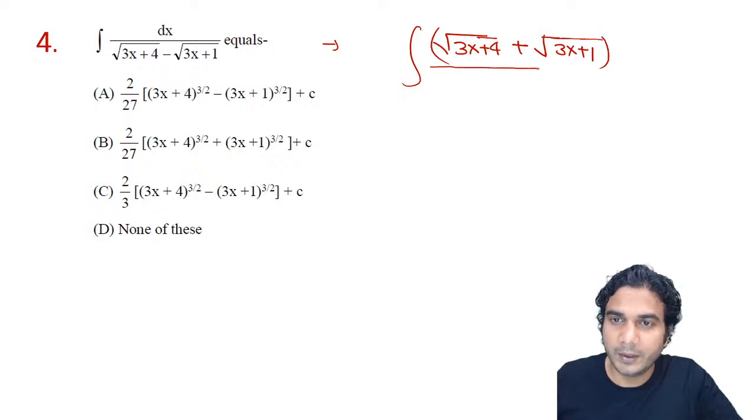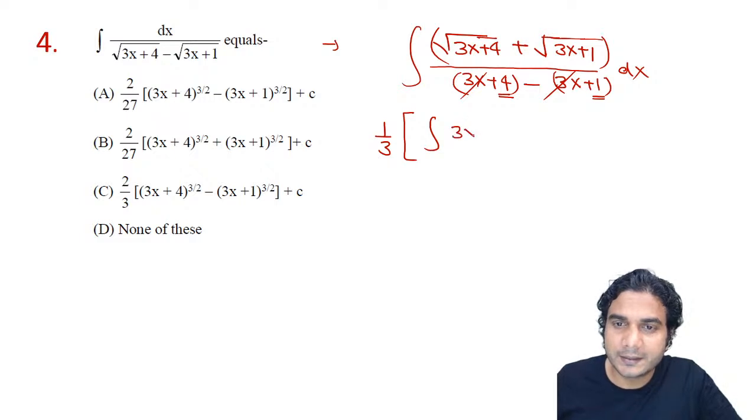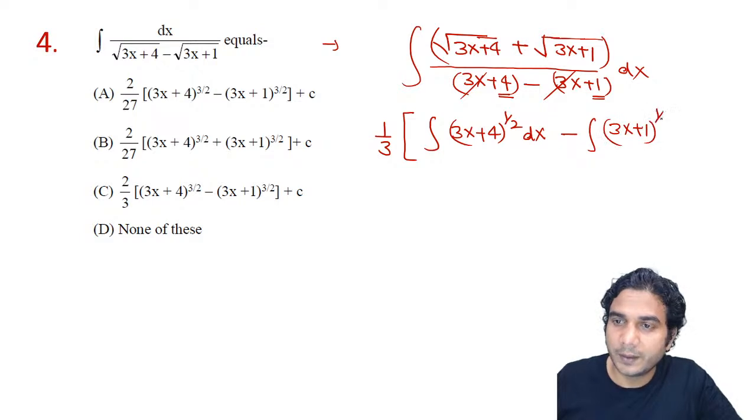And in the denominator, it will be now a square minus b square. So it is now 3x plus 4 minus 3x plus 1. So x will get cancelled in the denominator, right? And only a constant will be remaining, and that too 4 minus 1, 3, all right? 3x and 3x you can cancel. So this 4 minus 1, 3, you can write outside as 1 by 3, and you can distribute the integration. So you can write integral of 3x plus 4 raised to 1 by 2, dx, and the second will be integral of 3x plus 1 raised to 1 by 2, dx.